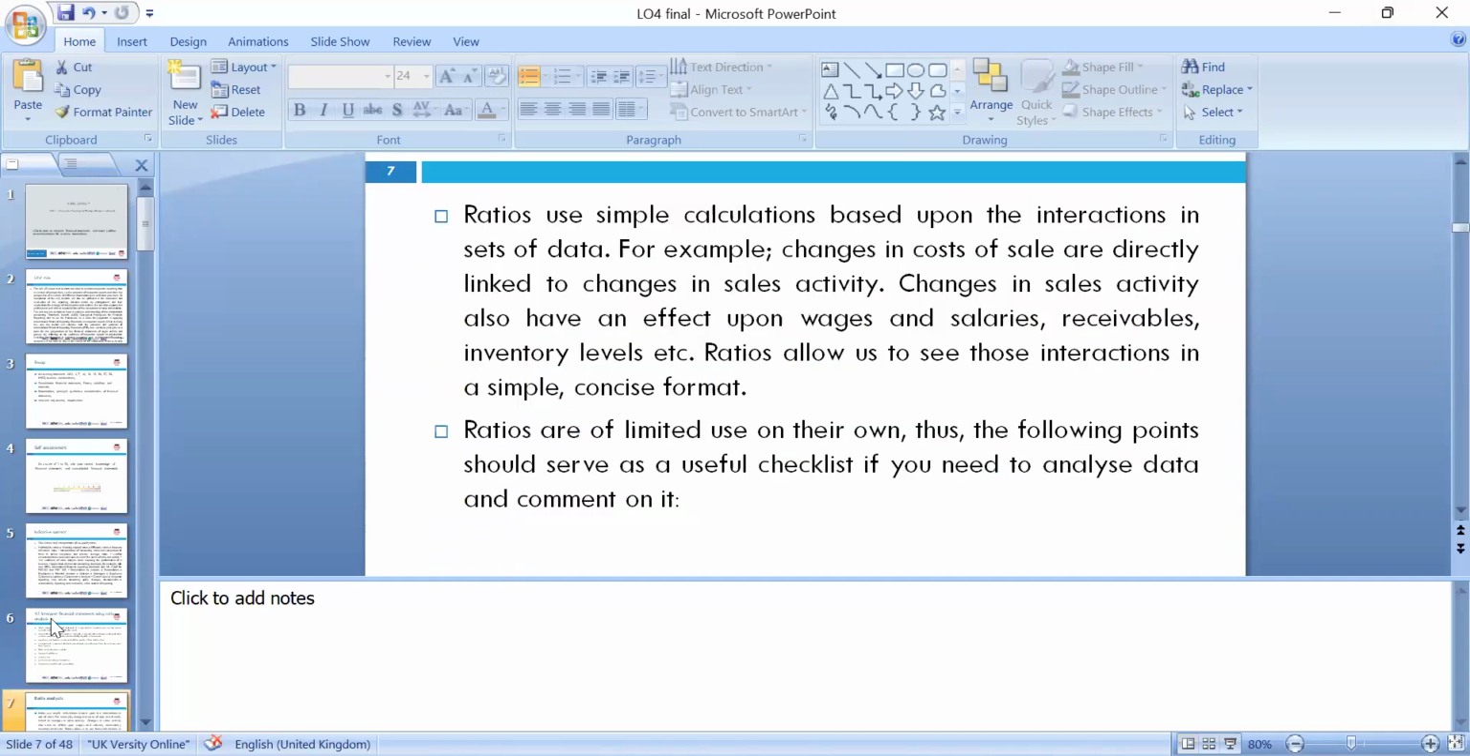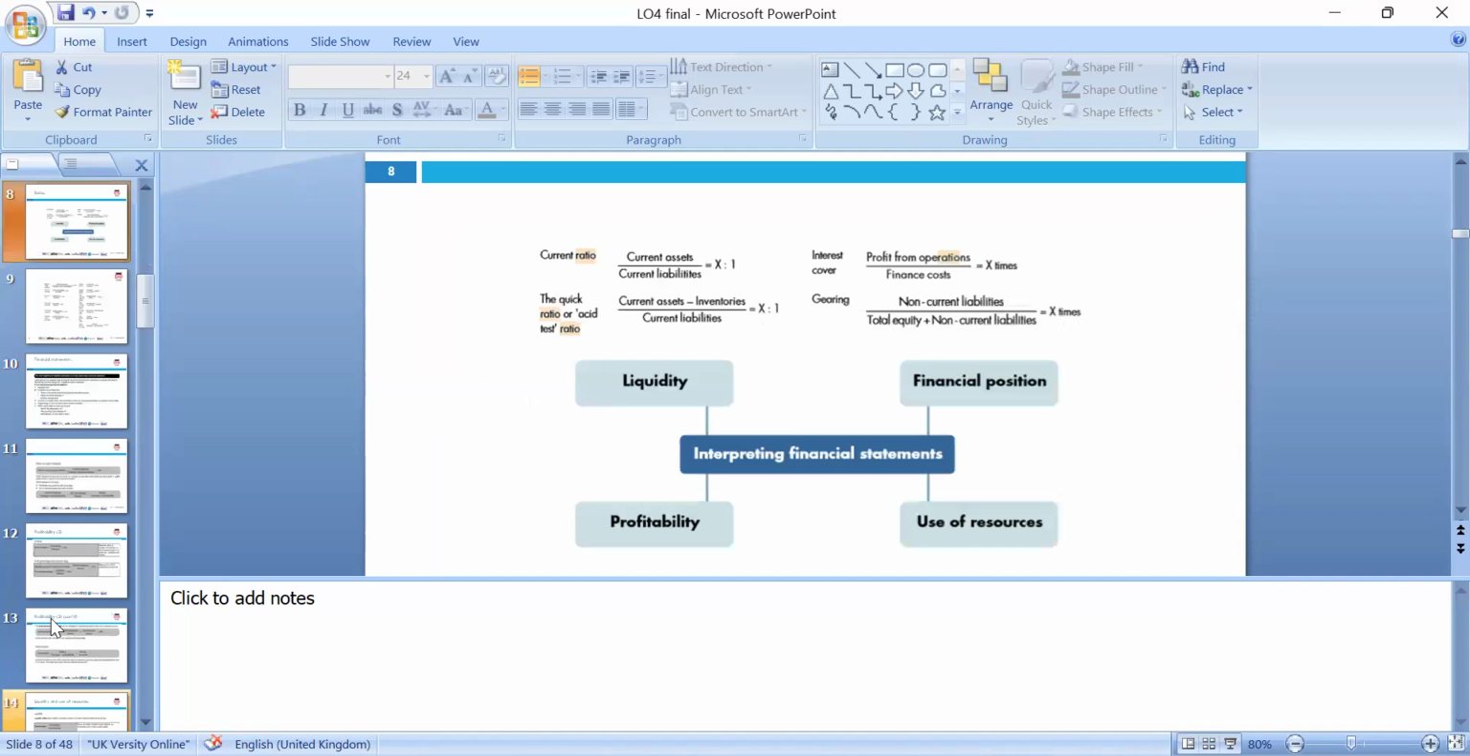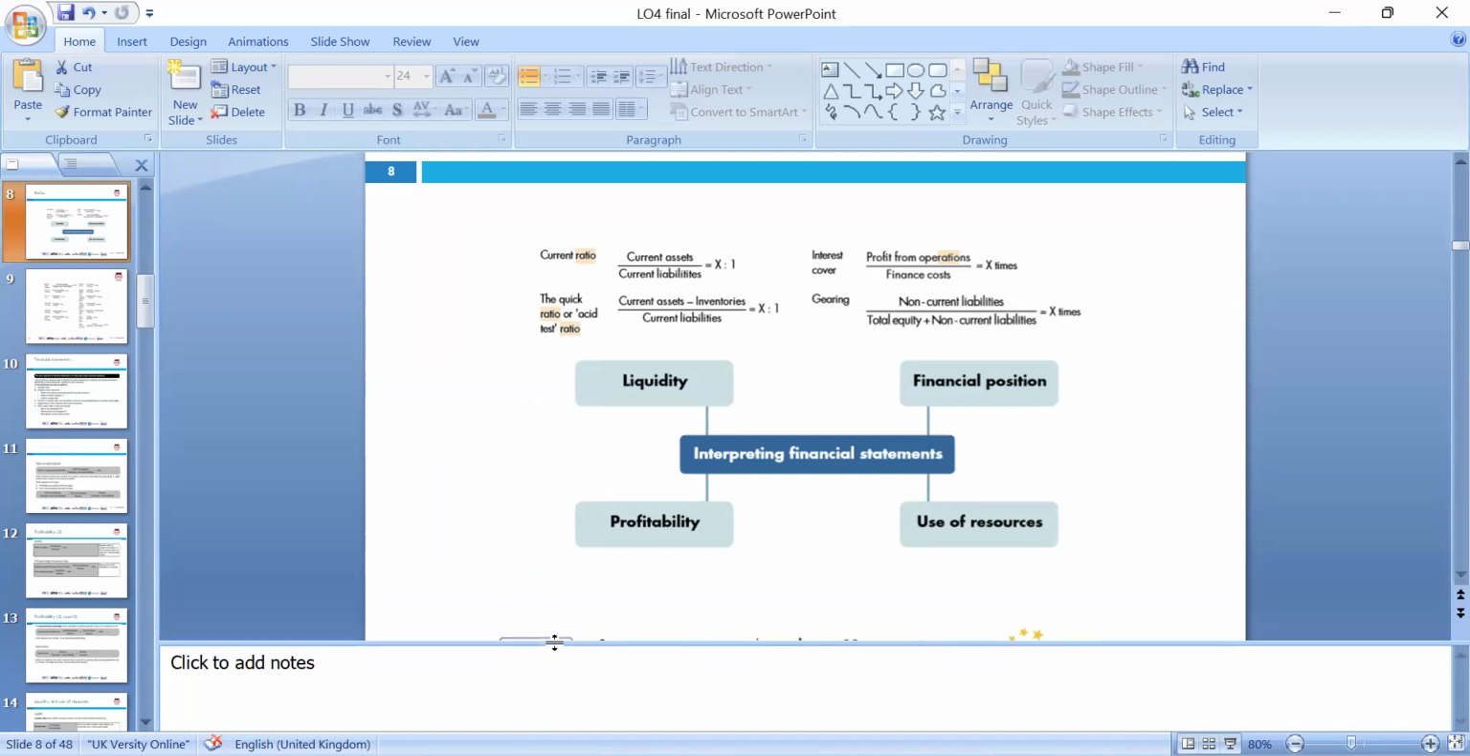So ratios are simple calculations based on the interaction of sets of data. For example, the change in the cost of sales is directly linked with the change in the sales activities and so on. So ratios show these interactions in a simple and concise format, and we can look at the limitations of these ratios as well. How many types of ratios there are, how we can categorize them, and the interpretation of the ratios are very important.